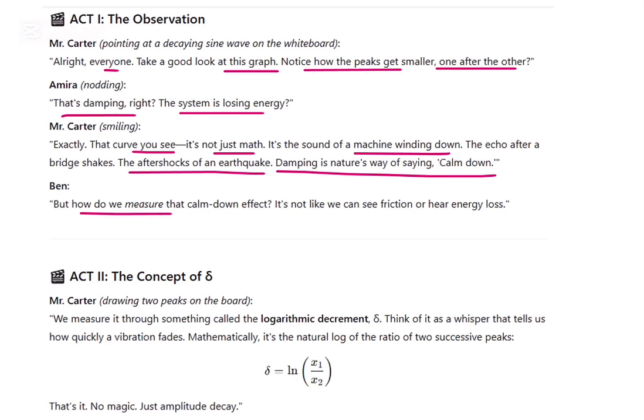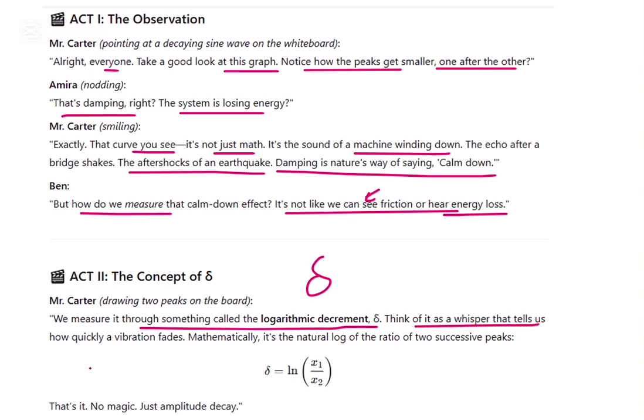But how do we measure that calm down effect? We cannot see the friction or hear the energy loss. We measure it through something called logarithmic decrement.